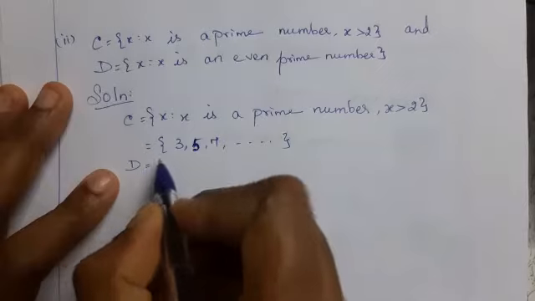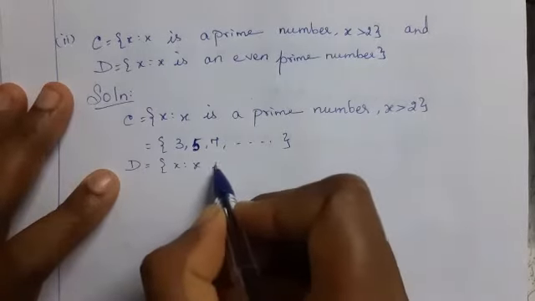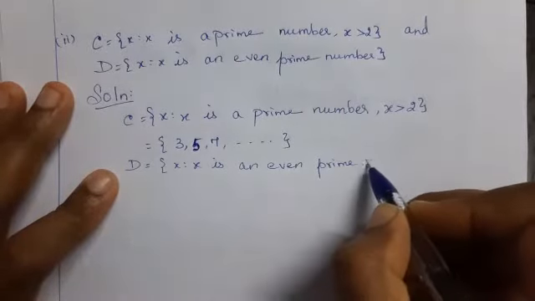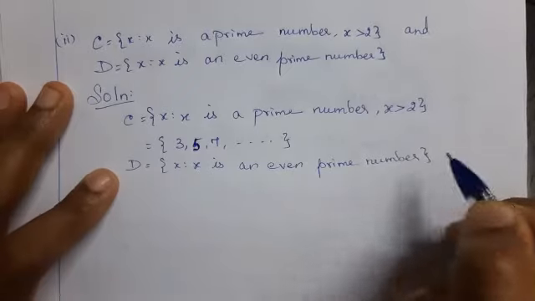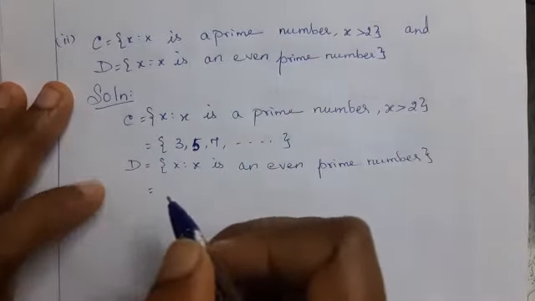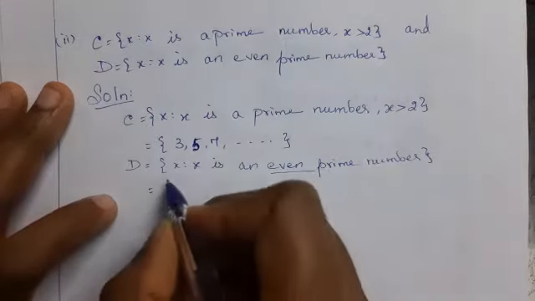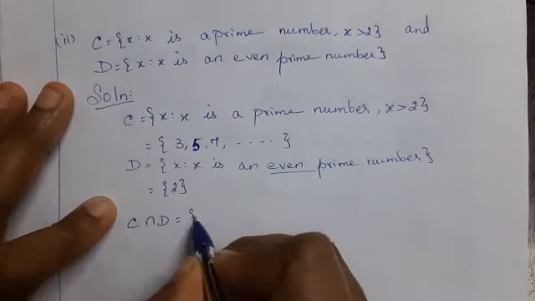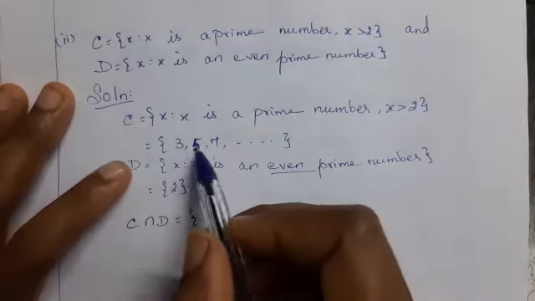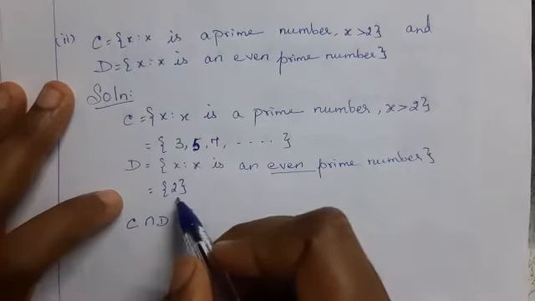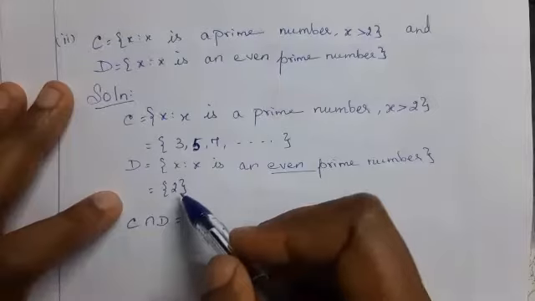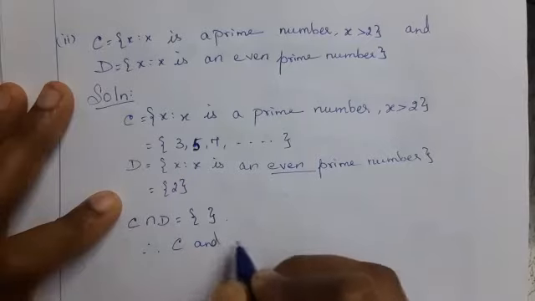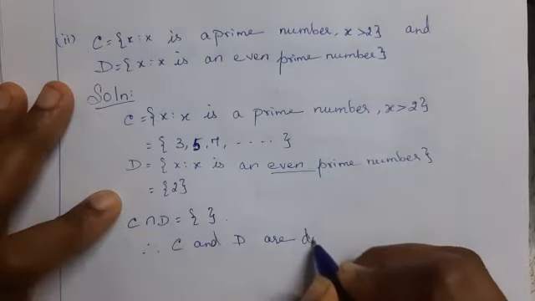Now, capital D is equal to the set of x such that x is an even prime number. Prime number means the number divisible by 1 and itself. Even prime number means only 2. Now find the intersection of C and D. See here, C has 3, 5, 7, etc. D has only 2. No common elements in between these two sets. Therefore, this is an empty set. Therefore, C and D are disjoint sets.